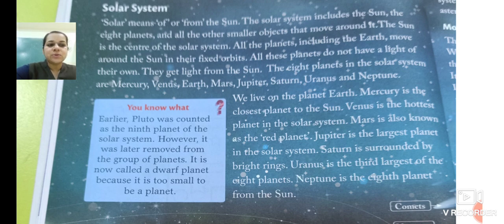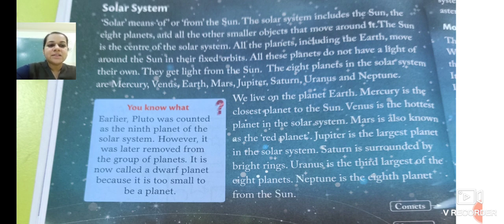Mars is also known as the red planet. Mars is known as the red planet because it is red in color, because the soil on Mars is red. That's why it appears red, so it is known as the red planet.